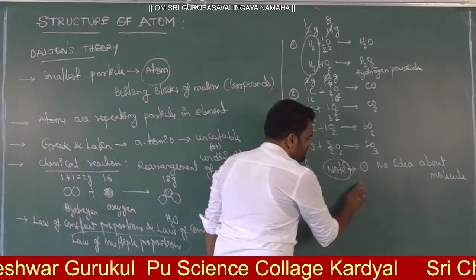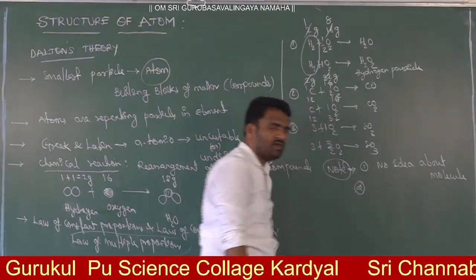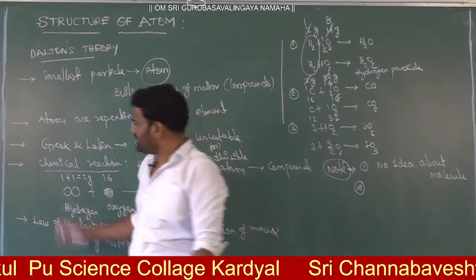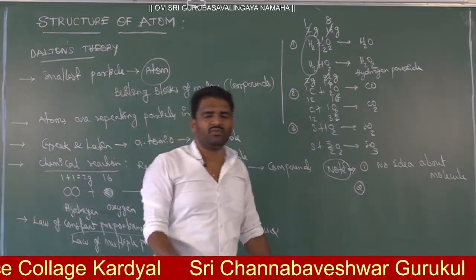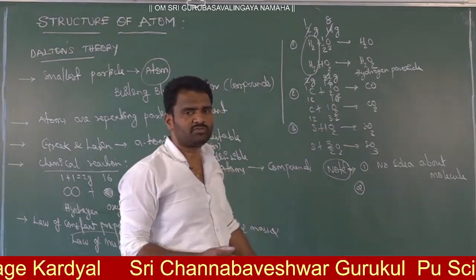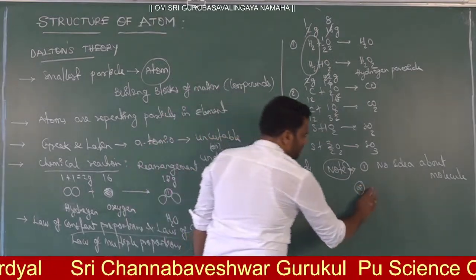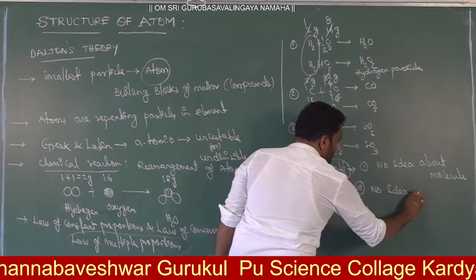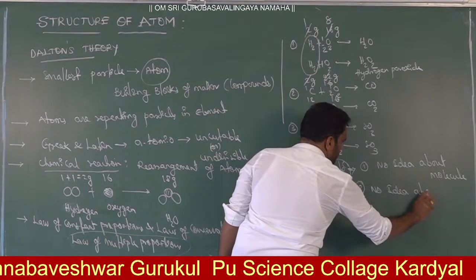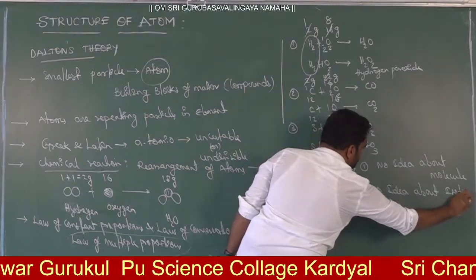Next, the second one: there is no idea about isotopes. At the time of John Dalton, we knew the hydrogen atom but not isotopes of hydrogen, and we knew carbon but not isotopes of carbon.